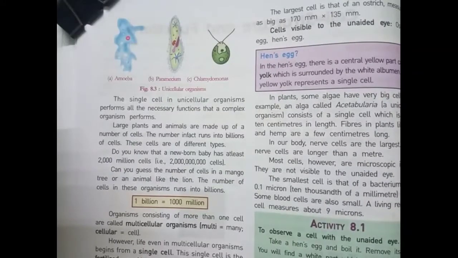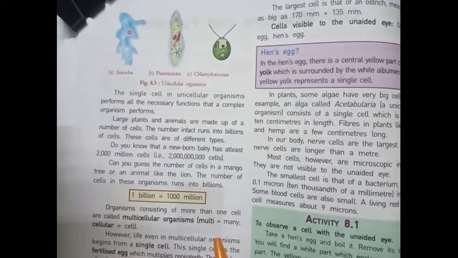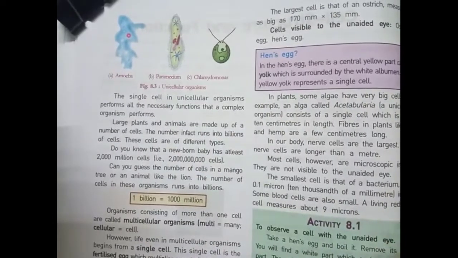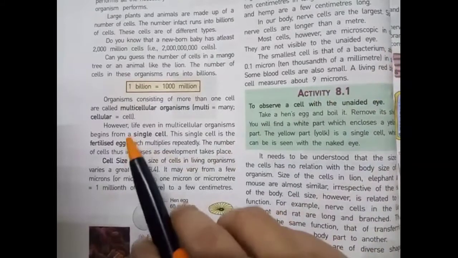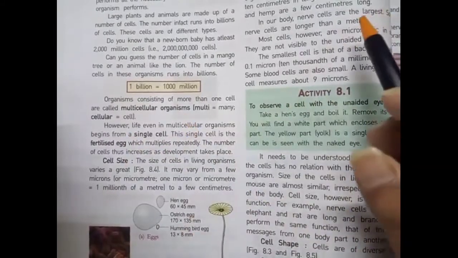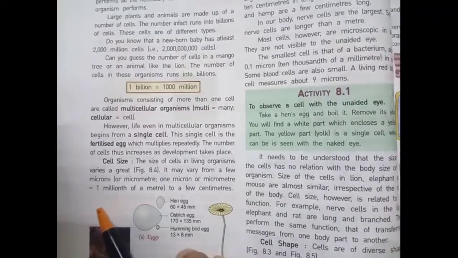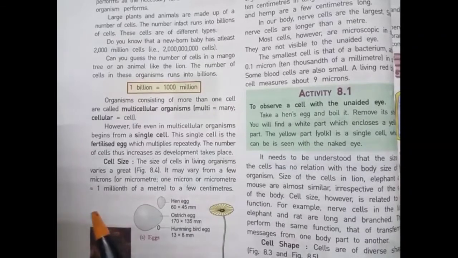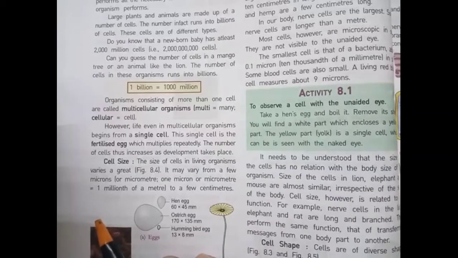Large plants and animals are made up of a large number of cells, but they are of different types. Now students, next one is multicellular organisms. Organisms consisting of more than one cell are called multicellular organisms. Multi means many, cellular means cell. In multicellular organisms, students, the number of cells increases as development takes place.